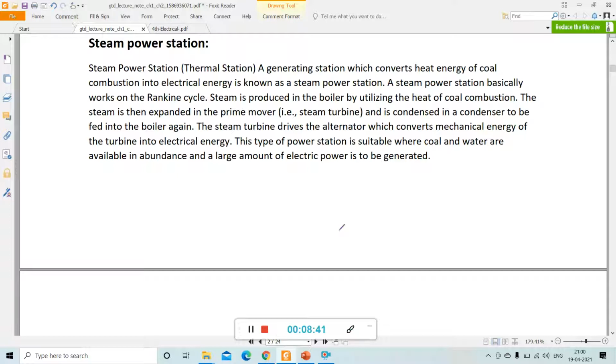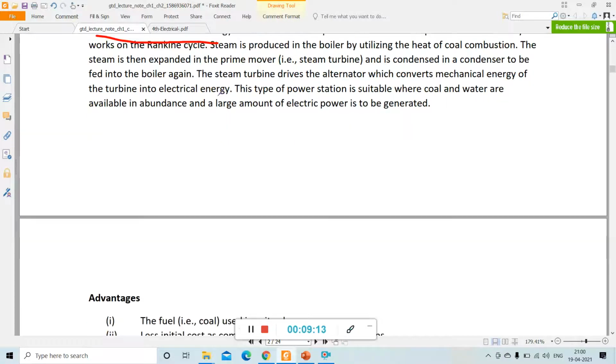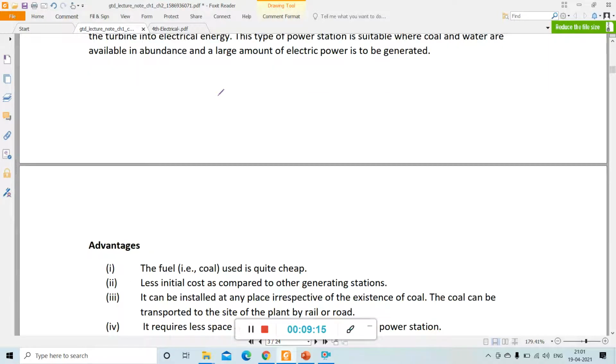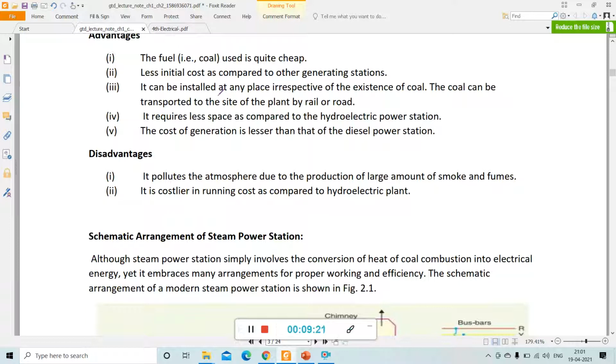So the first one is the steam power station. What does it do? Its main function is that it converts heat energy of coal combustion into electrical energy. How the heat energy of coal combustion is converted into electrical energy, these things we will discuss in detail in online classes. And then we have to study the advantages and disadvantages of each and every generating station.